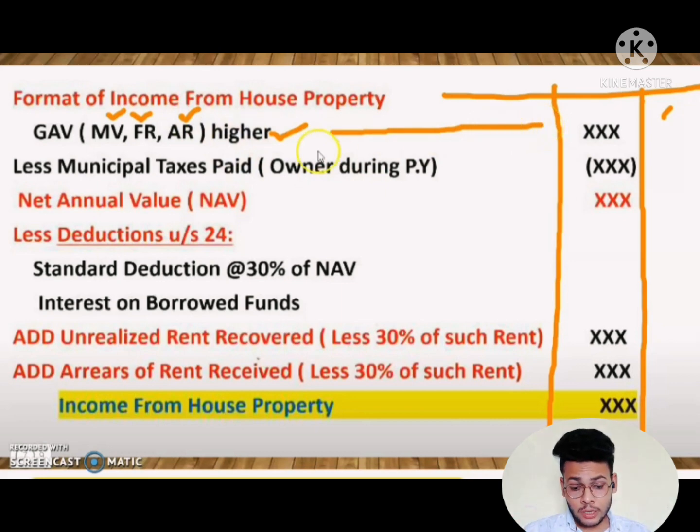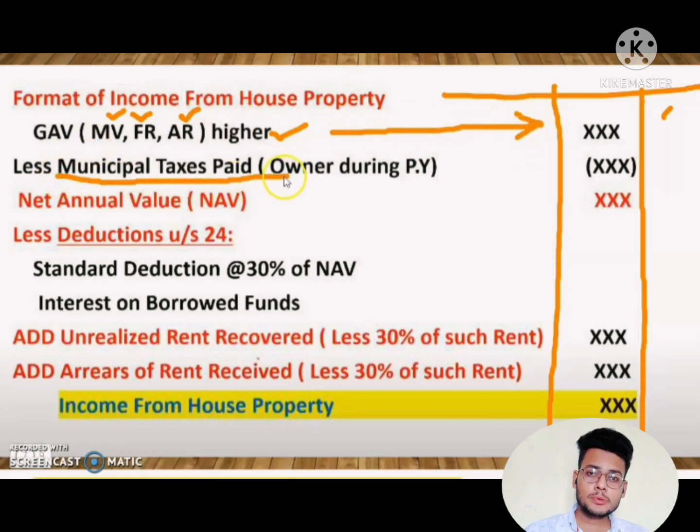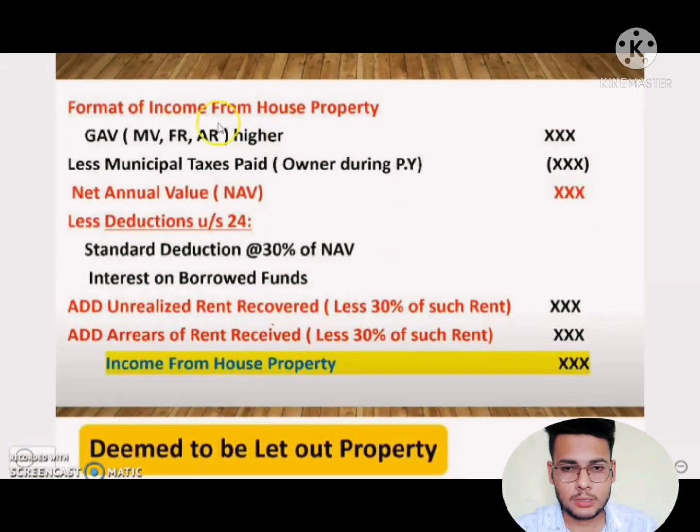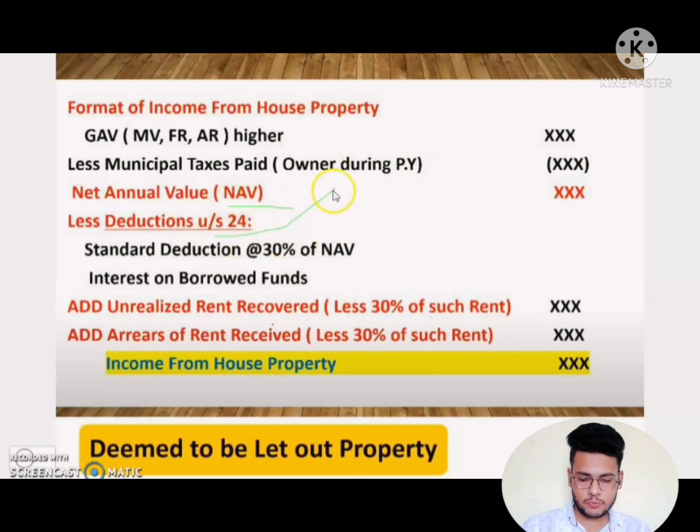Clear? Among all these, we have to take the higher one. After that we have to deduct the municipal taxes. Under the pro forma, municipal taxes are deducted, and after that we will get net annual value. After getting net annual value, we also deduct some deductions under section 24.